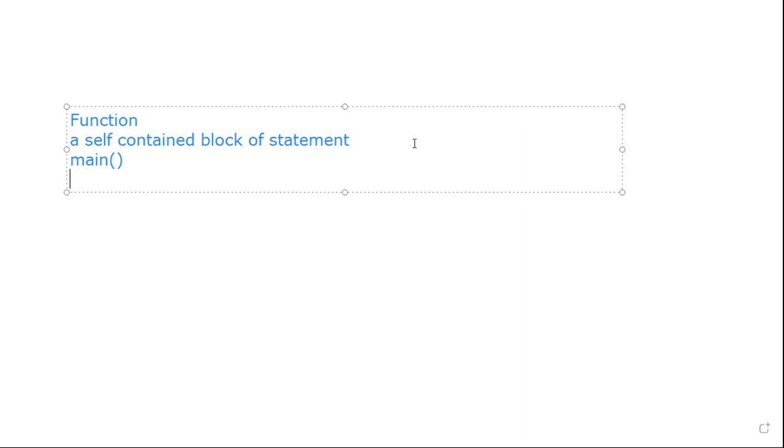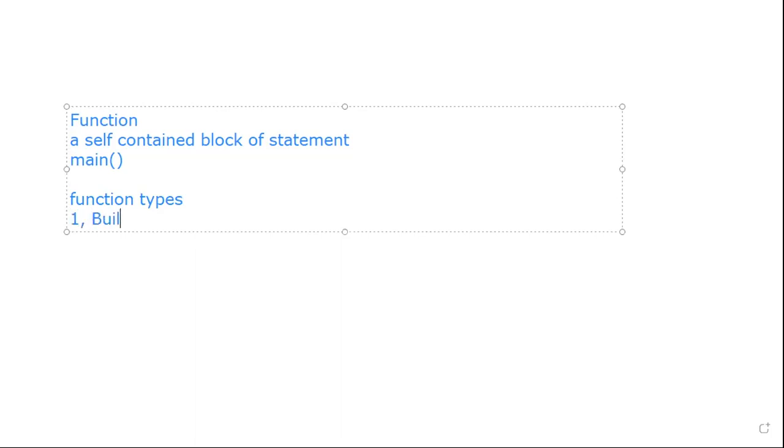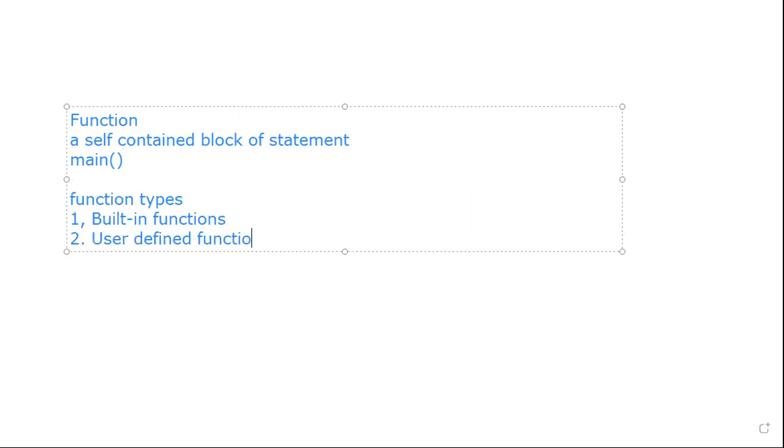So if you want to write a function, how can you write? And what are the different types of functions that we have? In C programming, basically functions are of two types. One is built-in functions. Number 2 is user-defined functions. What are the built-in functions and what are the user-defined functions?